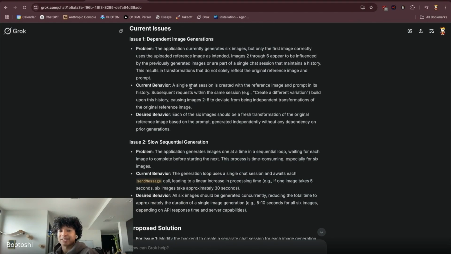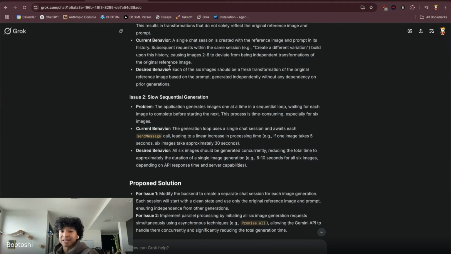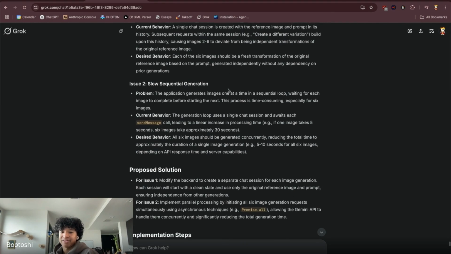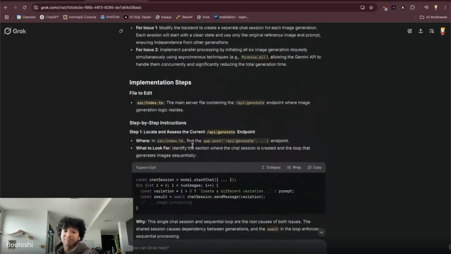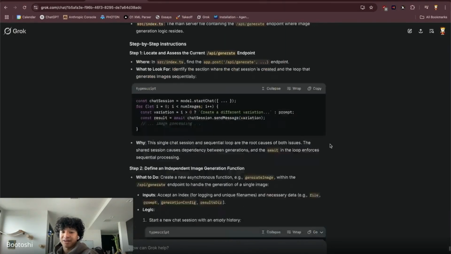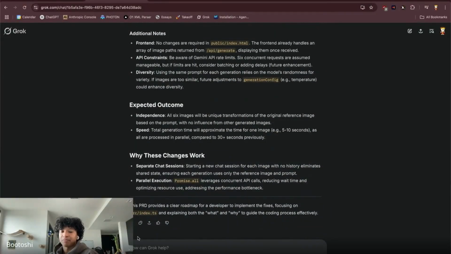The issue is a single chat session is created with the reference image and prompt in its history. Subsequent requests within the same session, e.g. create a different variation, build upon this history, causing images 2 to 6 to deviate. Desired behavior: each of the 6 should be, I'm not going to go through the whole thing. Point is, this looks really good. And Grok seems to have done a great job at writing a PRD for us, which stands for product research development. So I'm gonna copy this.